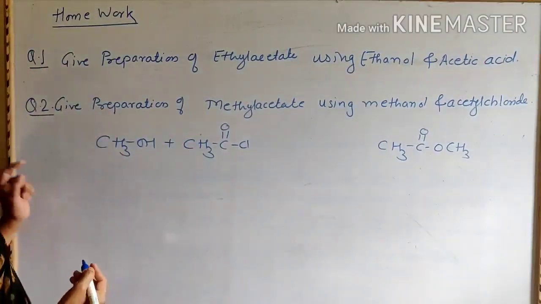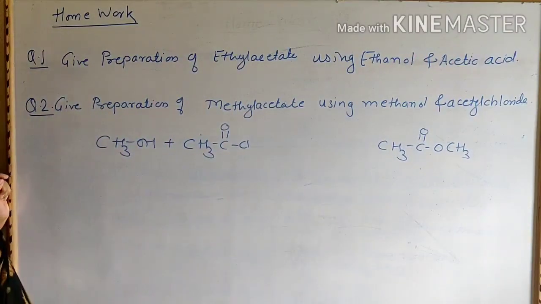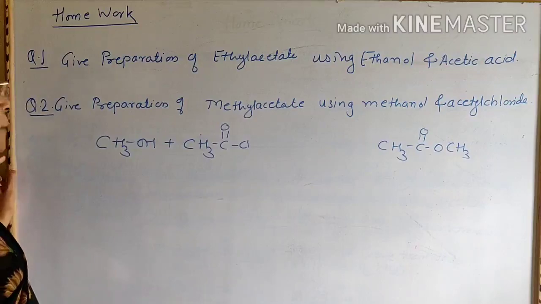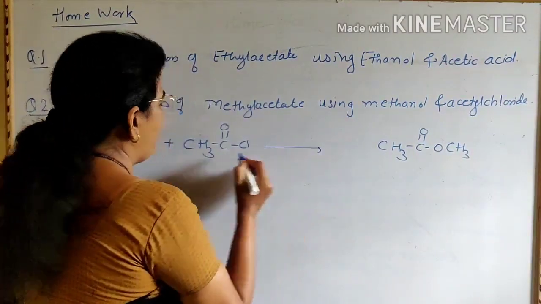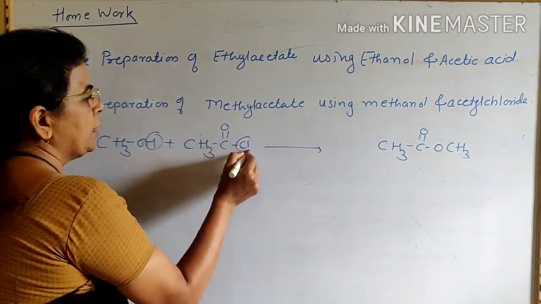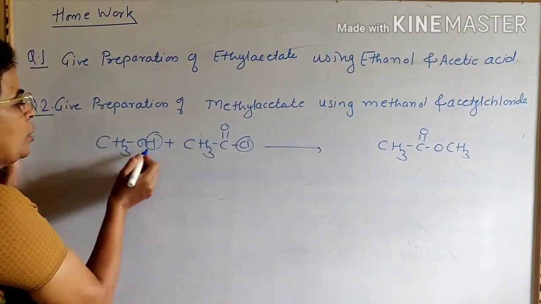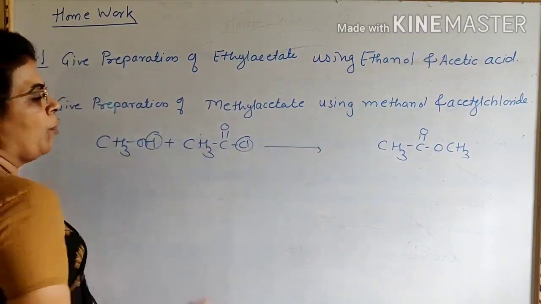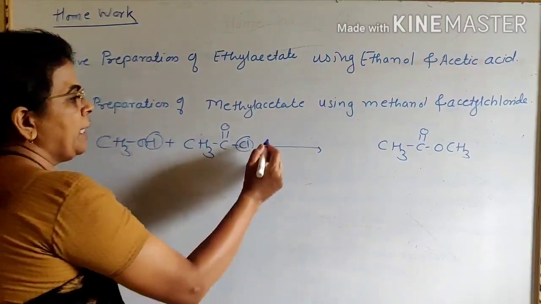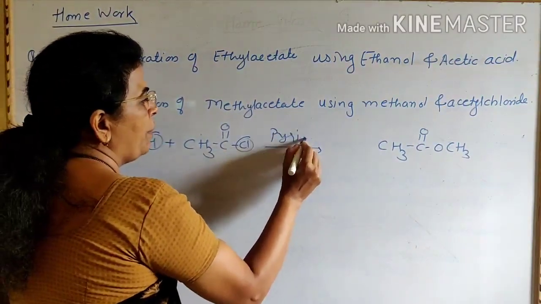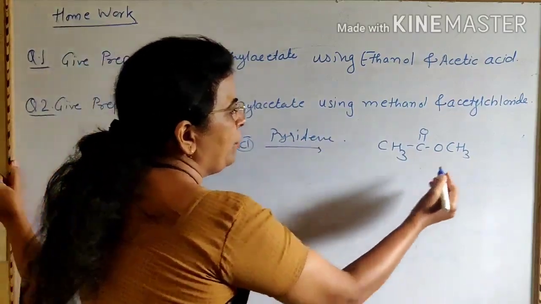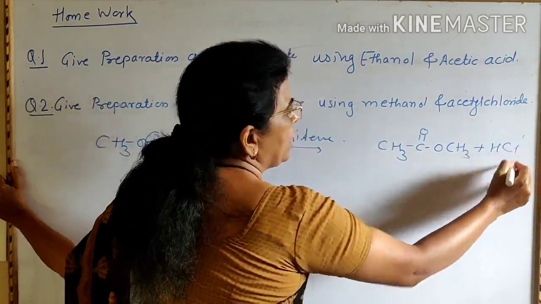Now here, when this methanol is treated with this acetyl chloride, then removal of HCl takes place. This HCl is removed, and this CH3CO group gets attached to this OCH3 group to form methyl acetate. This reaction is carried out in presence of pyridine and you will get methyl acetate plus HCl.